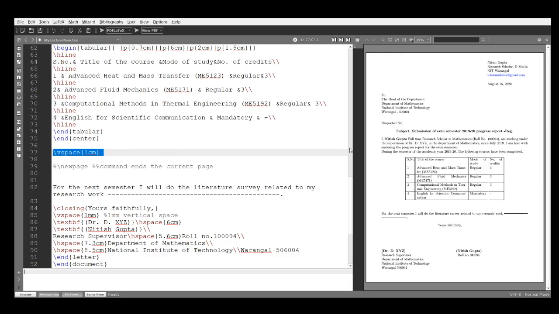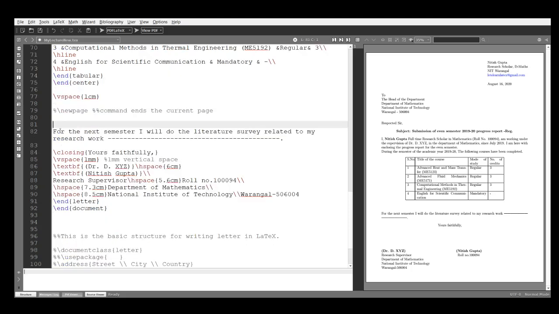Suppose you want to write some remaining text from a new page, so you can use this command, \newpage. Okay, so this command ends the current page, and the next text will start on a new page. Okay, so now move on.